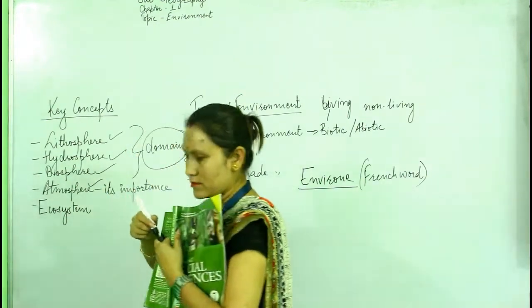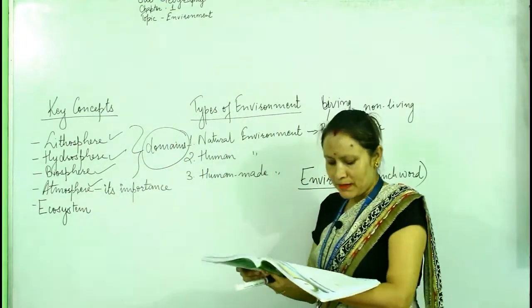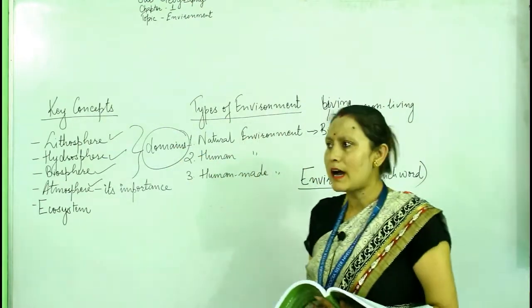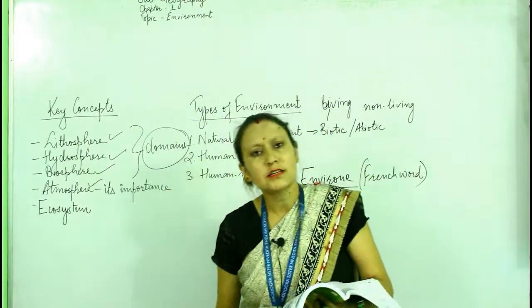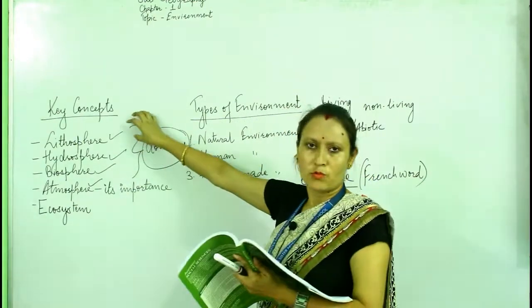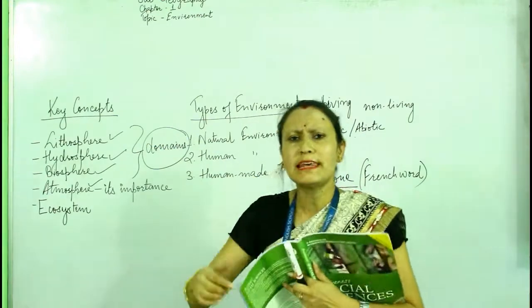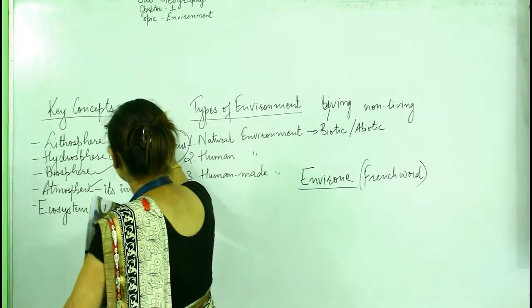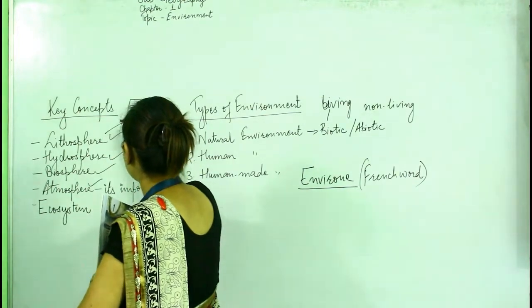These are the layers of the environment. Now what is lithosphere? Lithosphere is the hard top layer of the earth's surface, the outer cover, which is the hardest one, and which mainly consists of land.